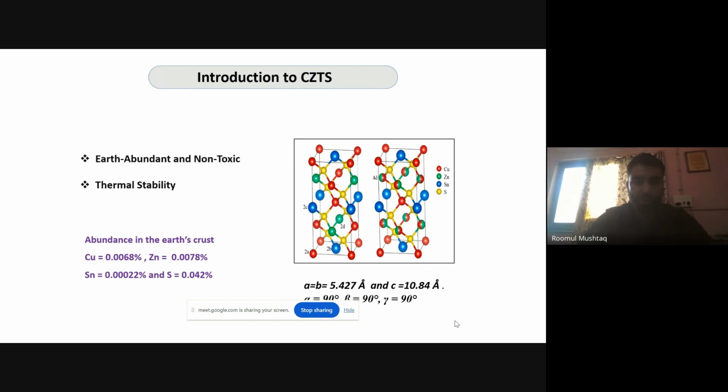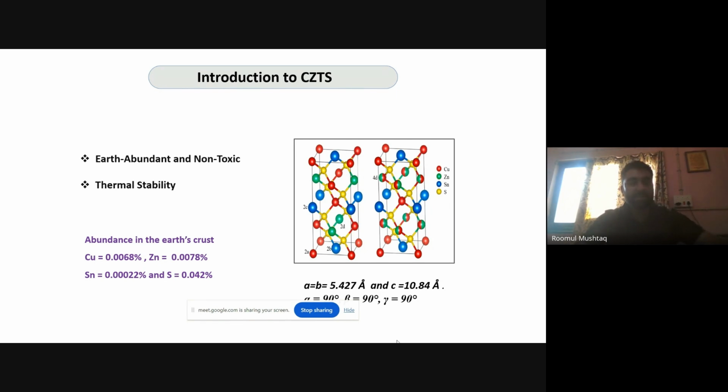absorption coefficient. So an alternative to silicon is needed, having a high absorption coefficient, with materials like cadmium, tellurium, CIGS, etc. But the problem with these materials, like cadmium, tellurium, selenium, etc., is that they are toxic, and materials like indium are scarce in the Earth's crust. In that run, CZTS has been chosen, in which the elements copper, zinc, tin, and sulfur are present, which are earth abundant and non-toxic.